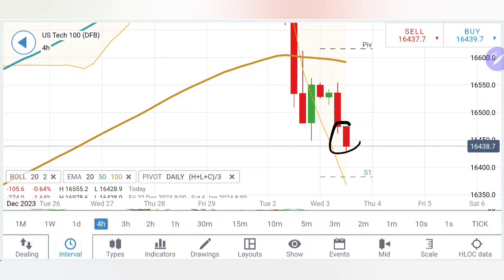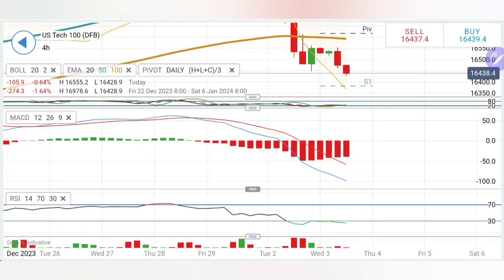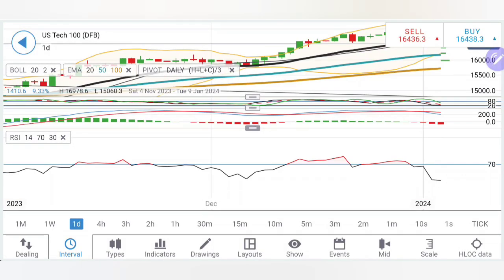And as long as these are respected, we can potentially expect it to swing. Also, on the downside, support levels are intact here. Thus, we have to be careful as long as 16,380 is not taken on the downside. Stochastic at bottom, MACD extremely divergent and bearish, RSI oversold.